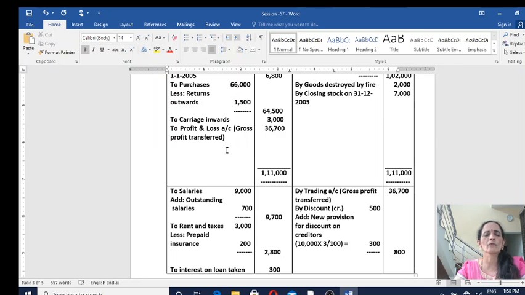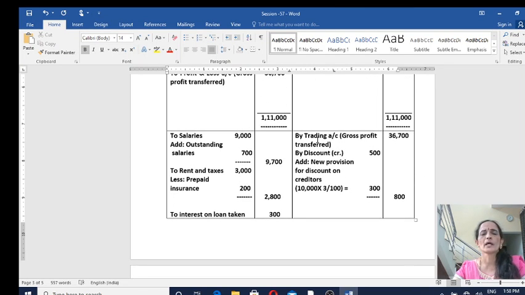So this gross profit must be transferred to profit and loss account. So across it you write to profit and loss account gross profit transferred. Now this gross profit must be first recorded on the credit side of profit and loss account. Record it on the credit side by trading account gross profit transfer 36,700.